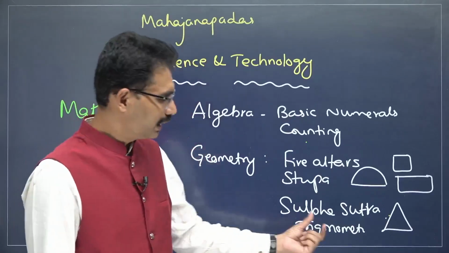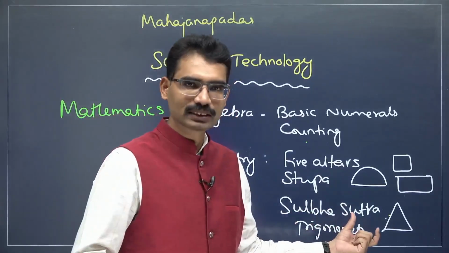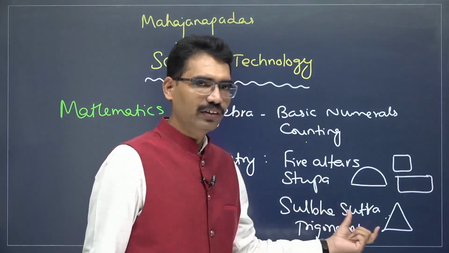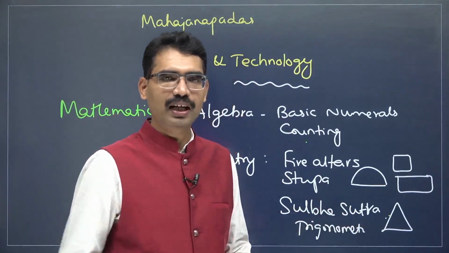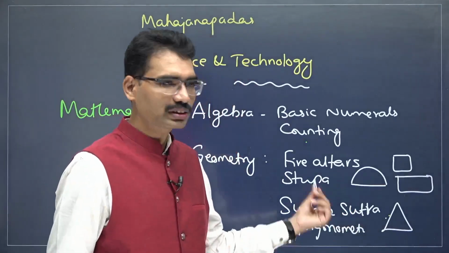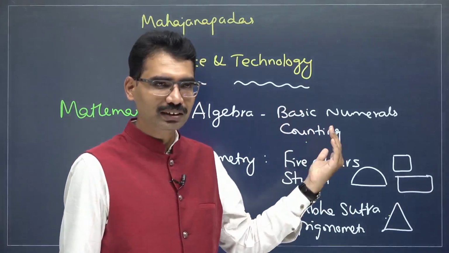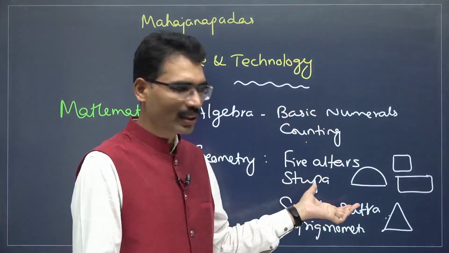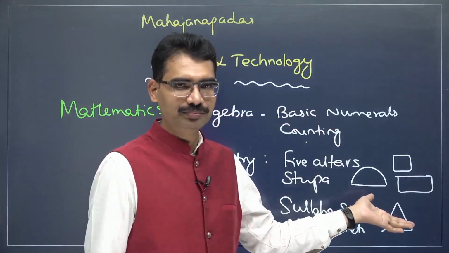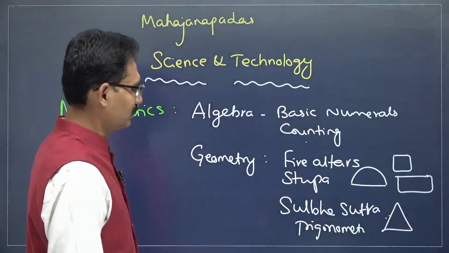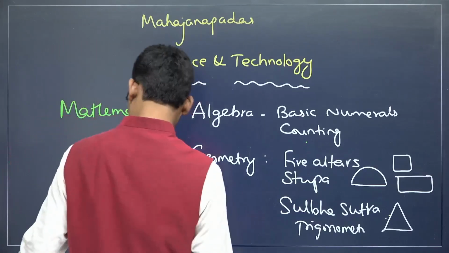Triangle related information, related science, developed during this time period only. And it is very interesting that Pythagoras was also contemporary to this time period. He belongs to Greece, and here similar kinds of concepts were also developing in India.